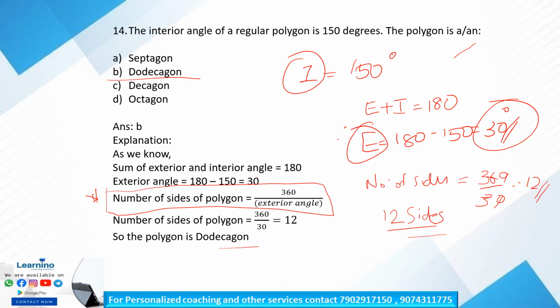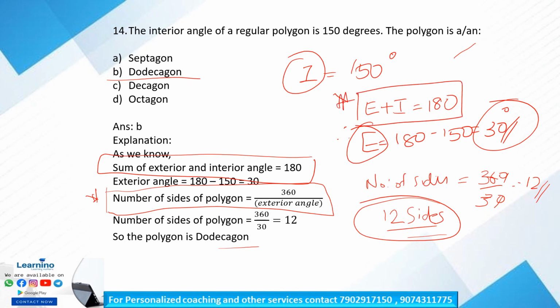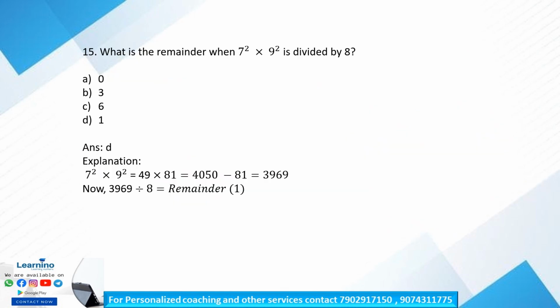Dodecagon is the polygon having 12 sides. So in this question we have to remember two main equations, that is, the sum of the exterior and interior angle is equal to 180, and also number of sides of polygon is equal to 360 degrees divided by exterior angle. Is it clear? Okay, so question number 15.